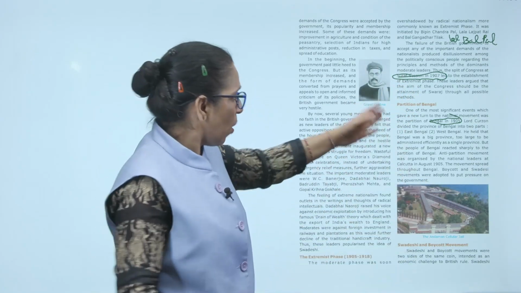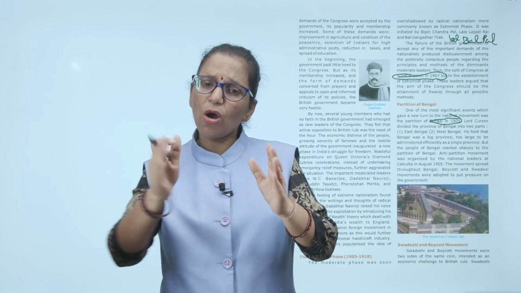That division, he held that Bengal was a big province. What argument was given? The rubbish argument given by Lord Curzon. He said it is the biggest territory, unable to administer, and the people are of different religions, so we cannot rule over it. And that's why we divide Bengal. But what happened? In the West Bengal area, mostly Hindu communities were living at that time.